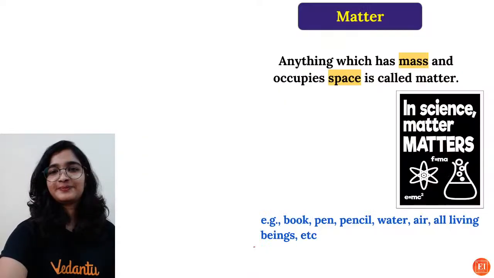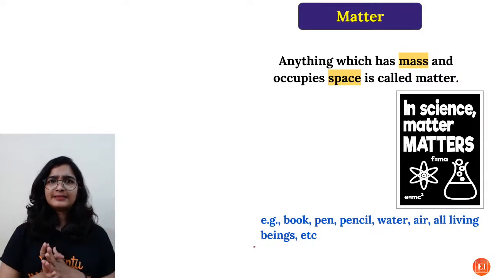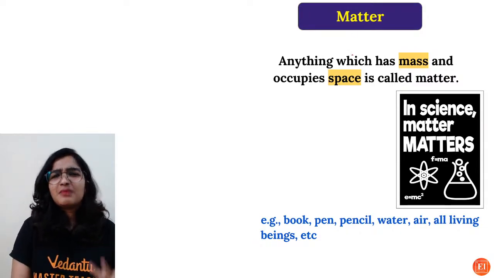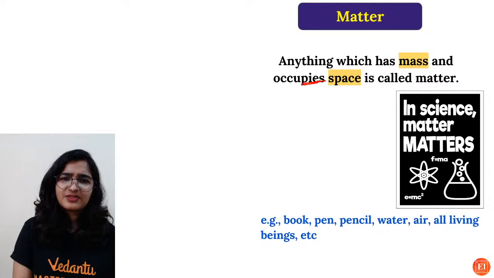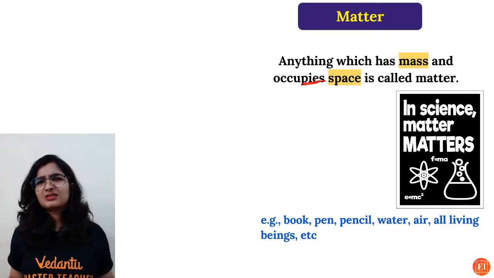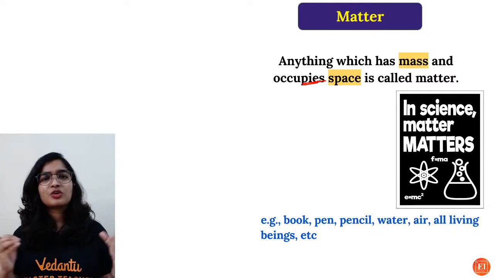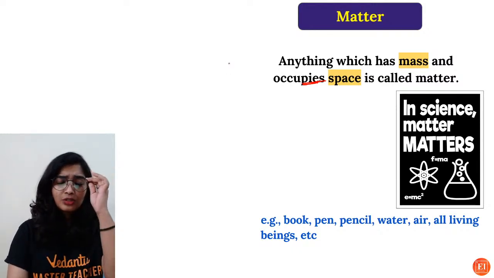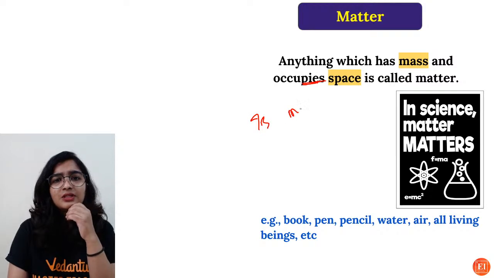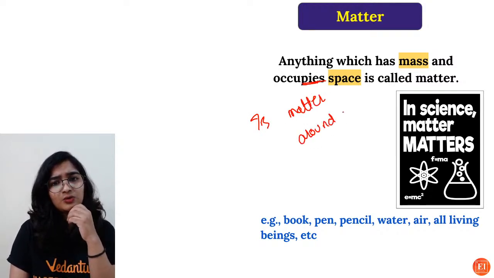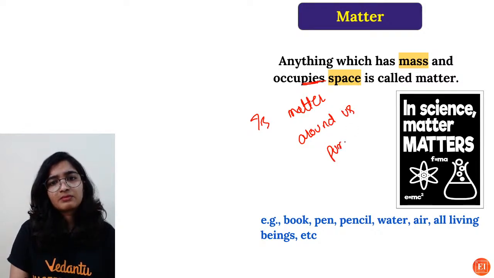So, what exactly is matter? Matter is something which has mass and occupies space, right? Which is something everyone knows. So easy. So, how can you define matter? Matter is something which occupies space and has mass. So, the chapter name is Matter Around Us Pure. So, what do you think? Is it yes or no? What's your answer? Yes or no?